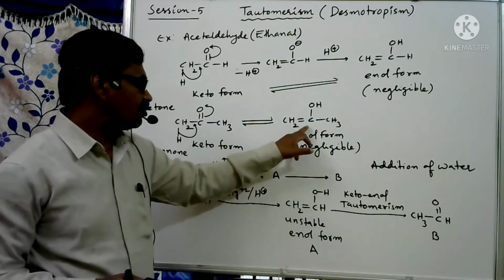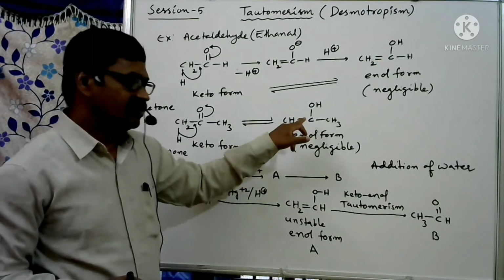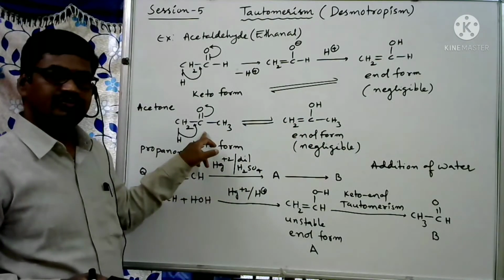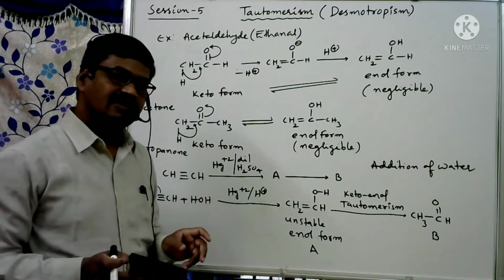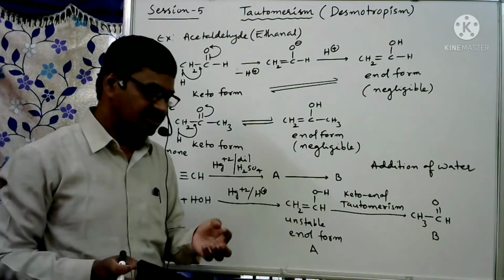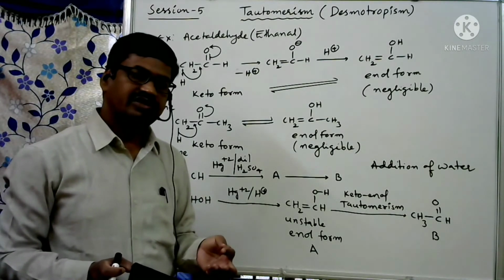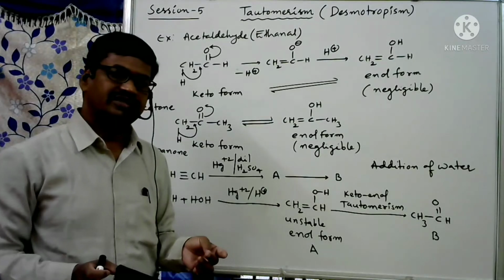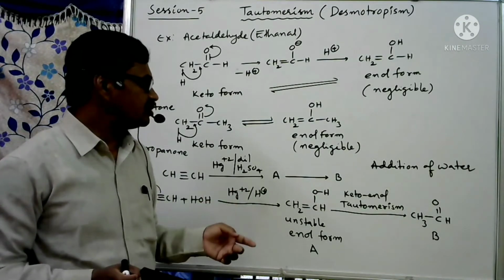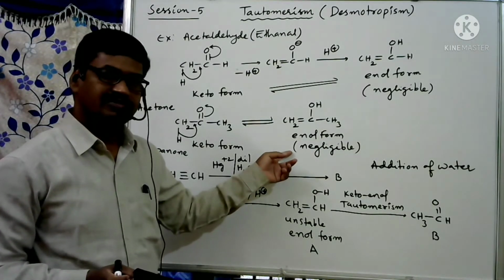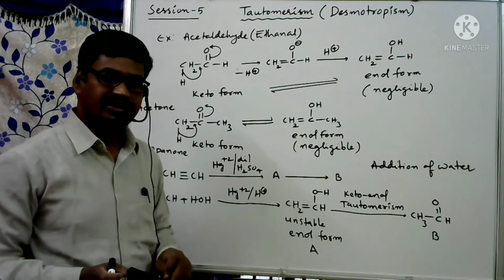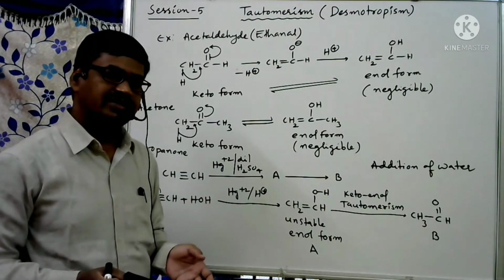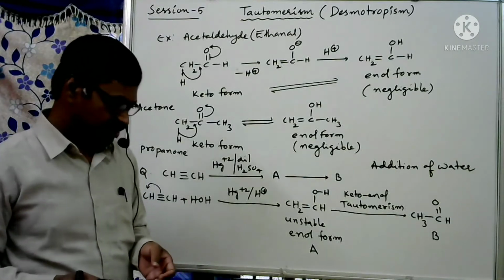And the enol form is one of the functional isomers of acetone. So while counting the total number of structural isomers, which includes chain isomers, position isomers, and metamers, we should not count enol forms in the total number. It is a special type of functional isomerism only.